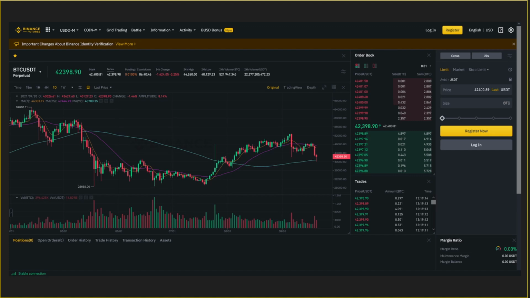The international community does use Binance quite a bit, and noticeably for futures markets. So this is something to keep in mind if you want to keep track of the general consensus of where the market is going and what people are thinking in terms of their expectations of the market going up or down.